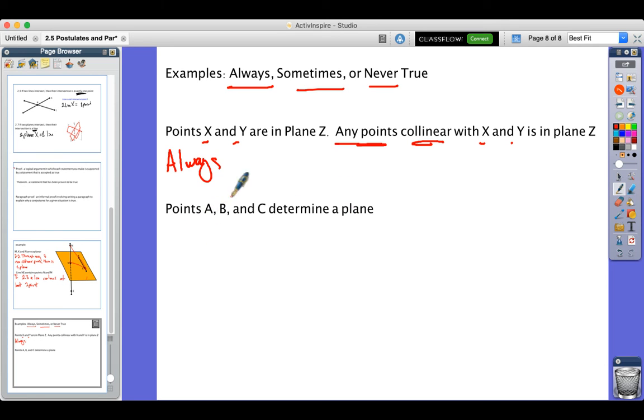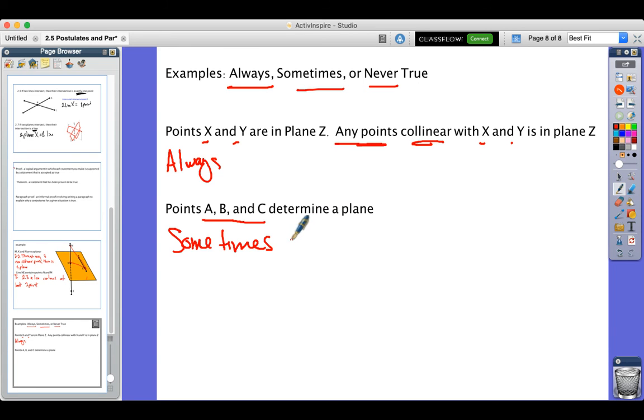Next: A, B, and C determine a plane. Always, sometimes, or never true? You paused, looked at your notes. All right, that is sometimes. The reason is that it doesn't say they're collinear or non-collinear. It just says 3 points.